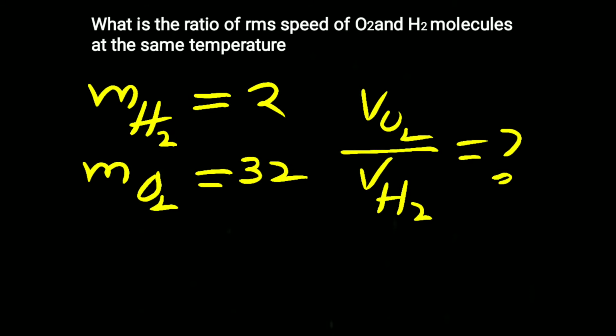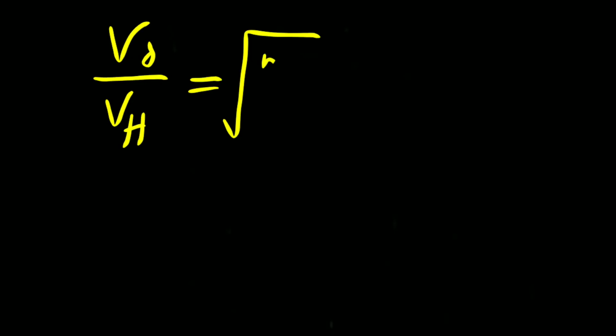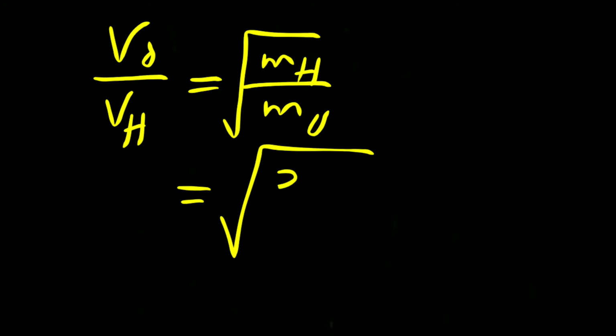And we know the relation between RMS velocity and the mass is given by V is proportional to 1 by root m. Therefore, V oxygen by V hydrogen equals root of m hydrogen by m oxygen, equals root of 2 (molecular weight of hydrogen 2) by 32 (molecular weight of oxygen). 2 ones are 2, 2 16s are 32.